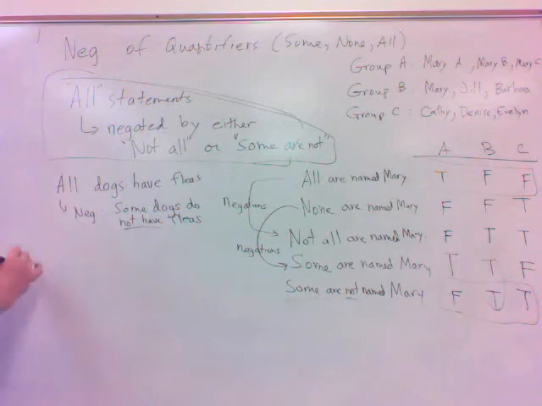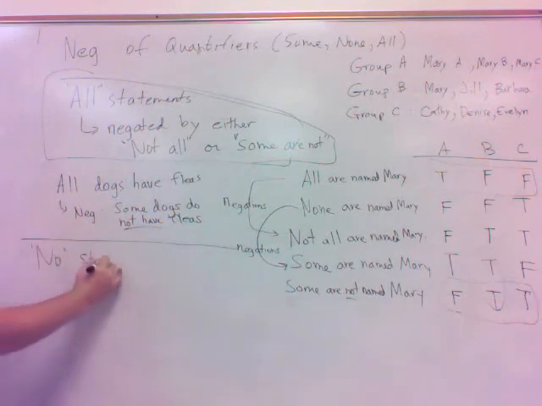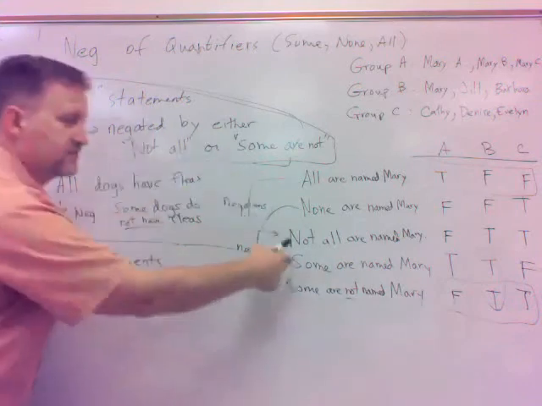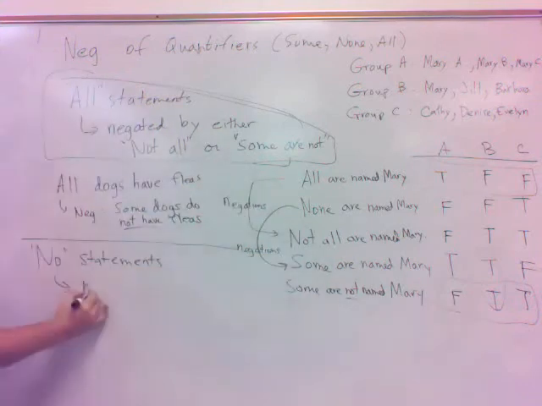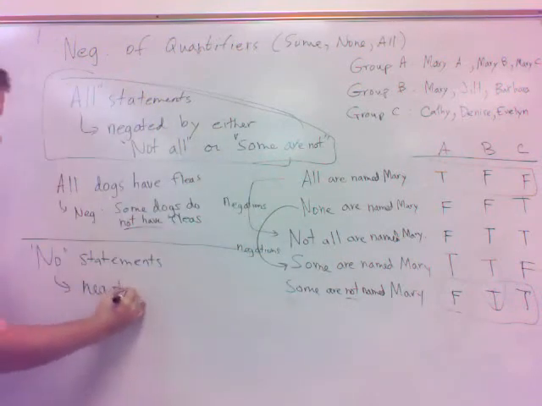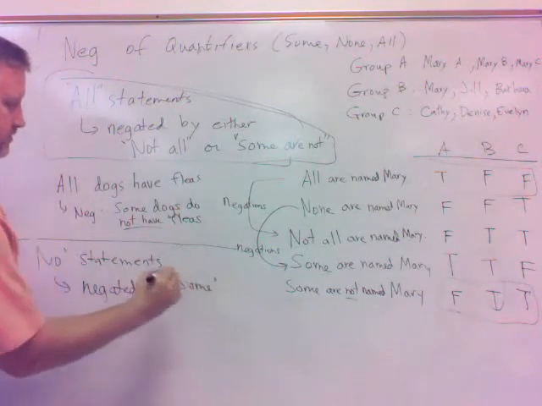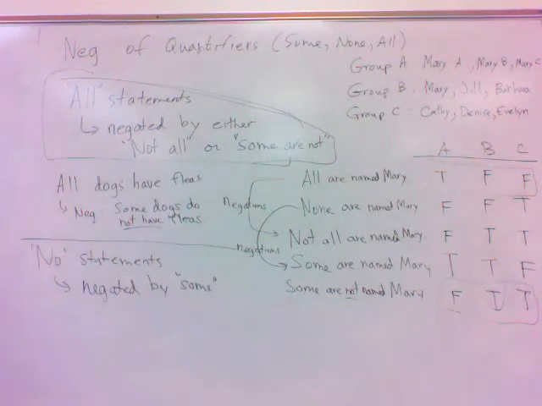Okay? No statements. How are those negated? Well, we said no statements are negated by what? Some statements. Changing the no to some. No or none, I should say.